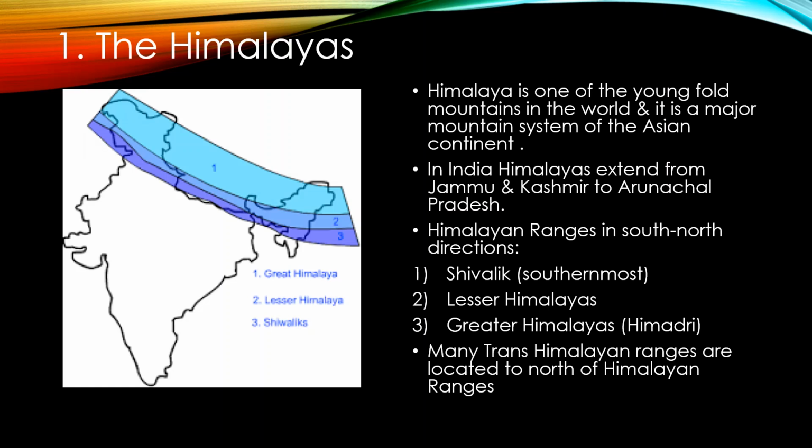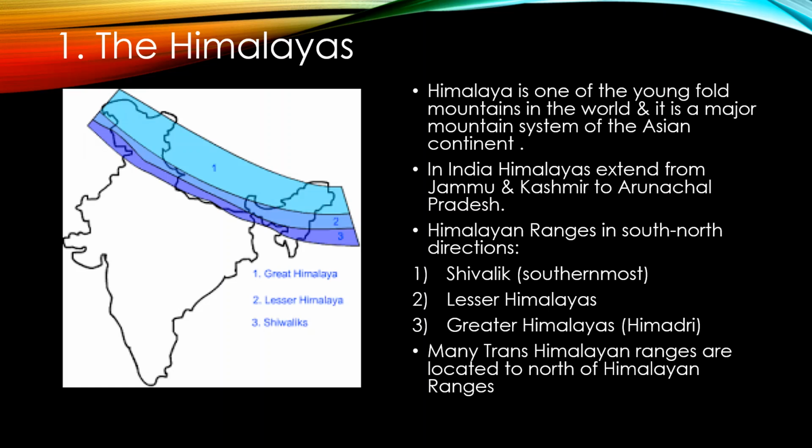Now we will see each division in detail. First division, the Himalayas. The Himalaya is one of the young fold mountains in the world, and it is a major mountain system of the Asian continent. Now, what does fold mountain mean? Last year you studied in ninth standard how fold mountains are formed.